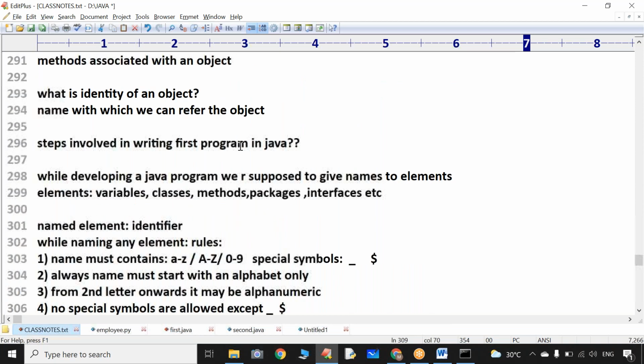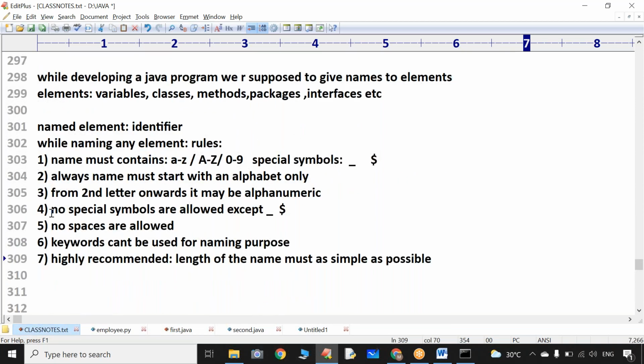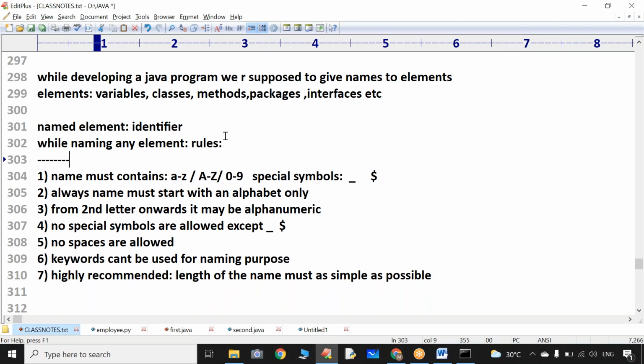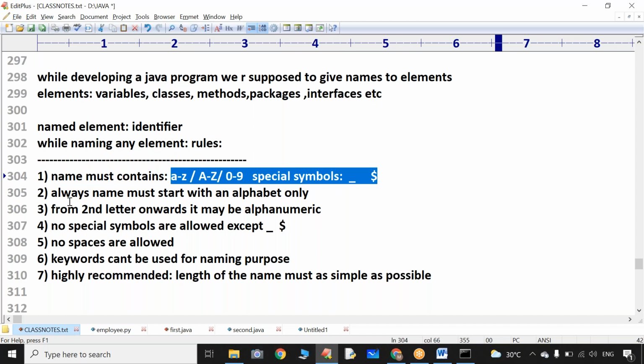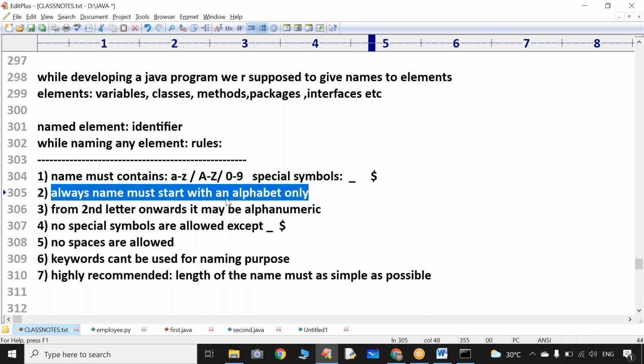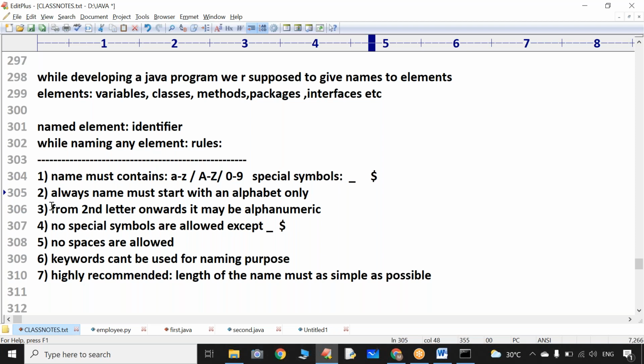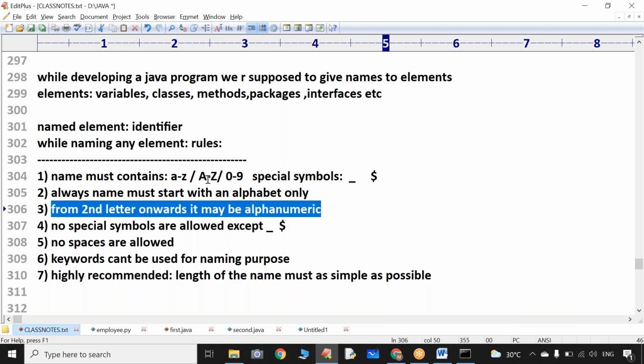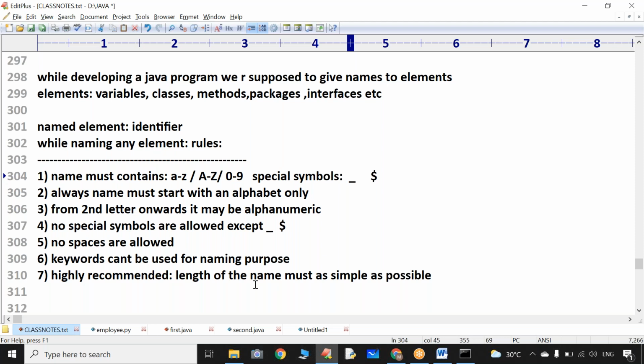So remember, when you want to name a class, a variable, a method, an interface or an enum, wherever you name an element in Java, we have the following rules. A name must contain the following things only. Can I start the name with a digit? No, it must start with an alphabet only. From the second letter onwards, can I use anything? Happily you can use lowercase, uppercase, digits, special symbols. But no special symbols are allowed except these two, underscore and dollar.